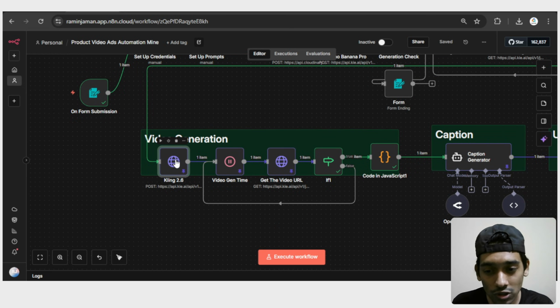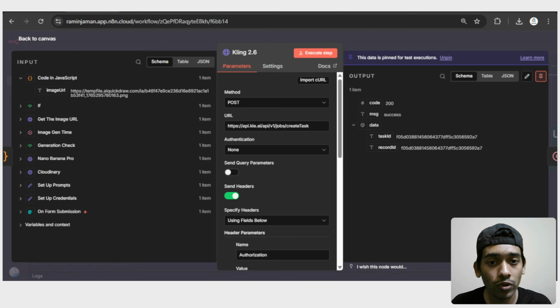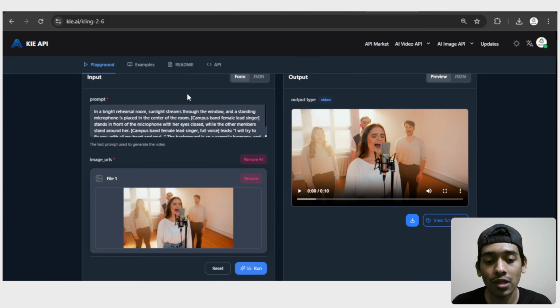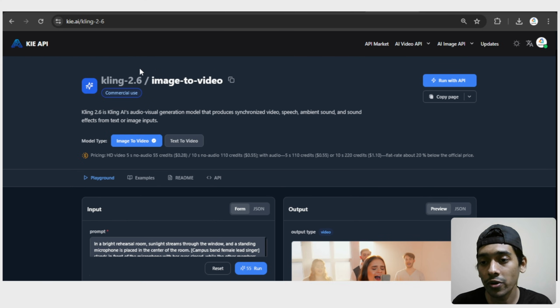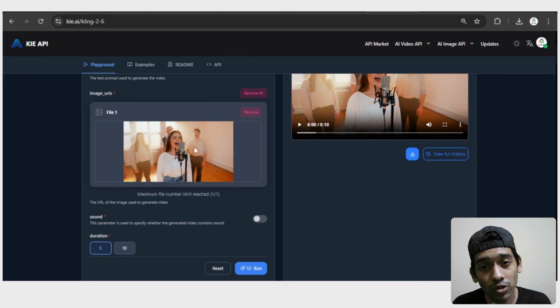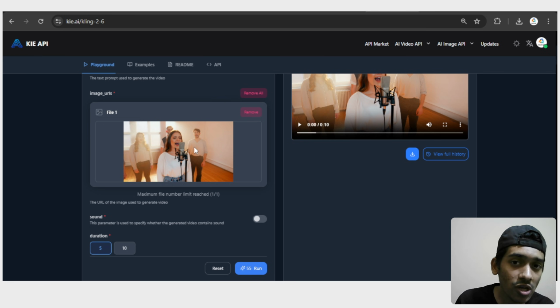At first we're using Kling 2.6, again an AI model from Kai AI. You can see how it works. If you open Kai AI Kling 2.6, you will see that you can give the prompt, and here you have to give the image URL. That's what we're doing. At first we generate the image from our input image, and then we generate a video from that generated image.